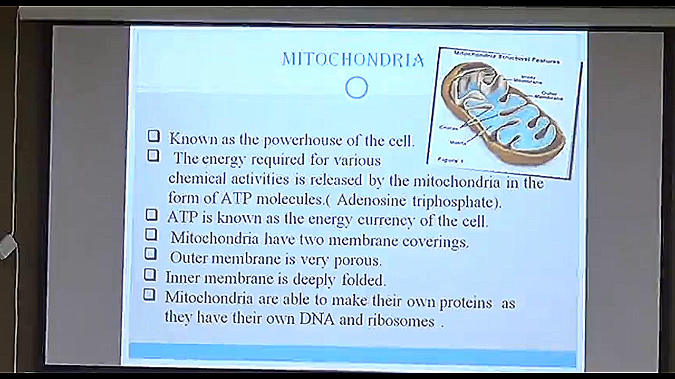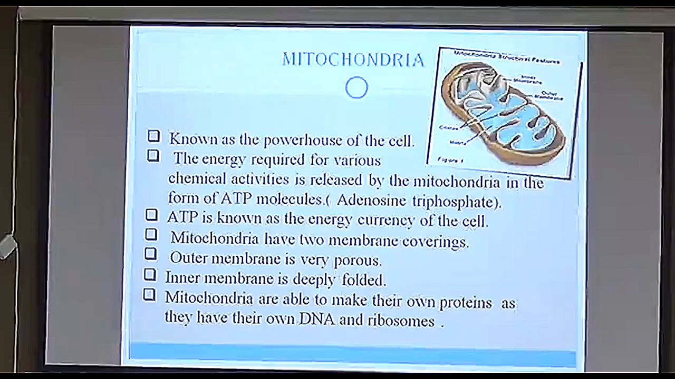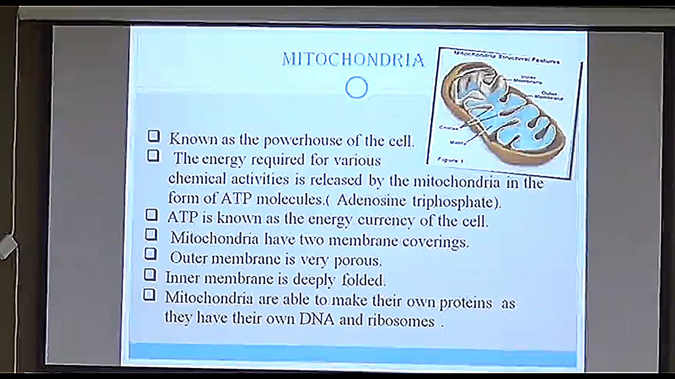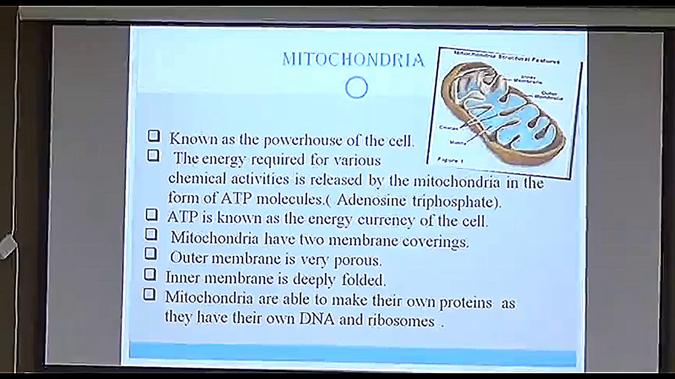Mitochondria has two membrane coverings. You can see it in the figure as well. The outer membrane is very porous, whereas the inner membrane is deeply folded. You all can see in the image how it is folded, and that's why it is called cristae. Mitochondria are able to make their own protein, as they have their own DNA and ribosomes. That is why they are able to produce ATP when it is required.